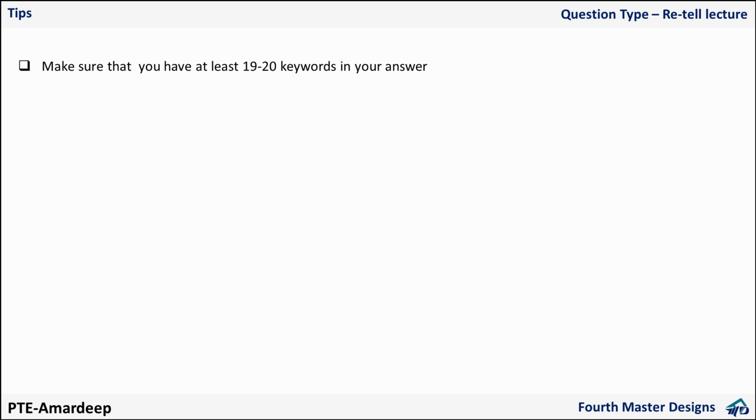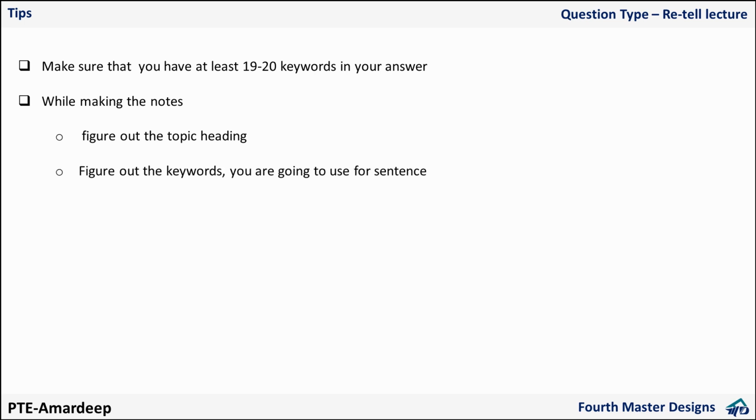Coming on to tips and tricks. At least 19-20 keywords are required in your answer. While making the notes, immediately figure out what is the main topic. And while writing itself, figure out what keywords you are going to use in the sentence. The moment your audio is over, you will have, I think, 7 or 10 seconds that I'll show you in the website how much they have exactly mentioned. It is like 10 only, but you will get to know now after I am done writing the final keyword.